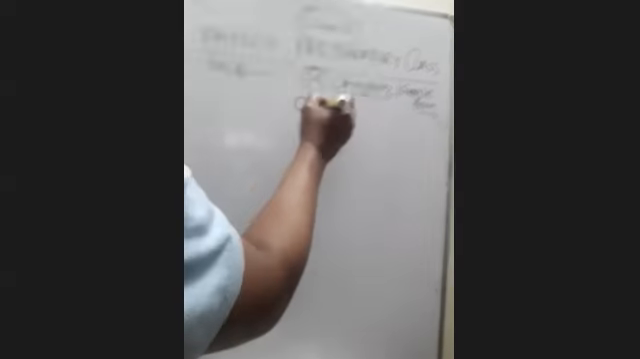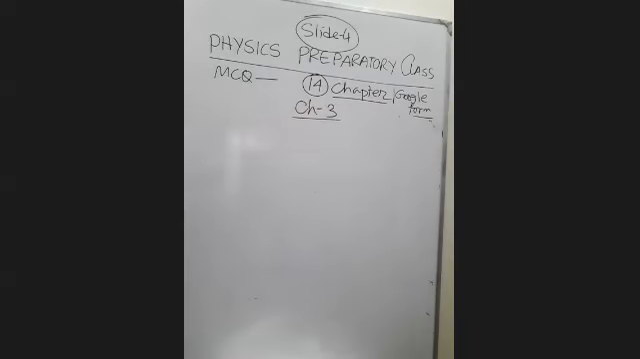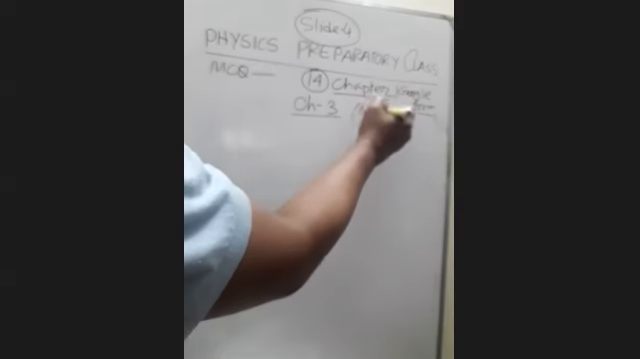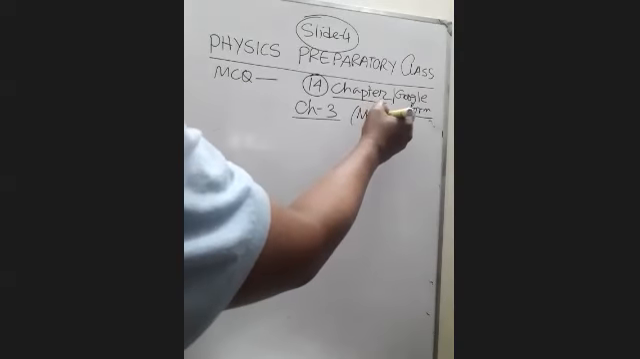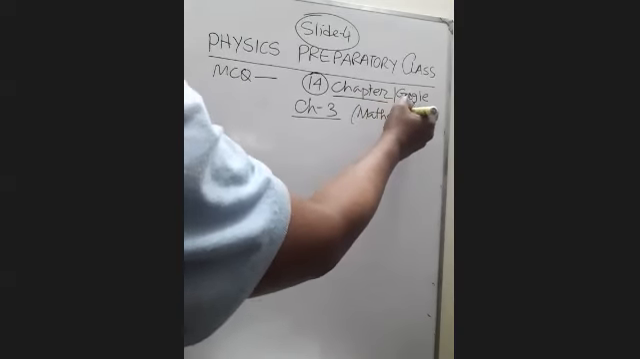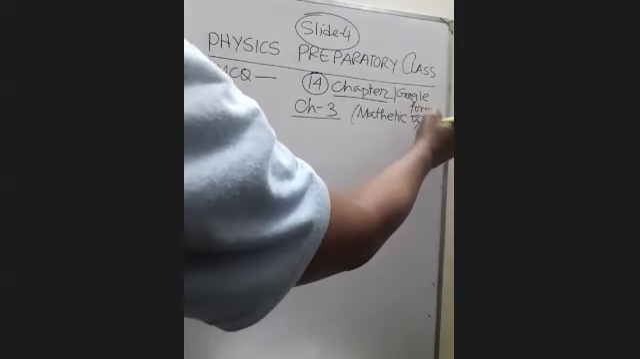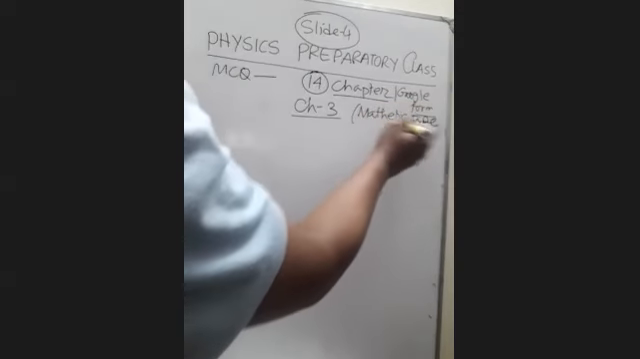Then chapter 3 is always, you know, mathematics type MCQ. We like to graph your mathematics time. Mathematics type MCQ. We like to do this one, MCQ.